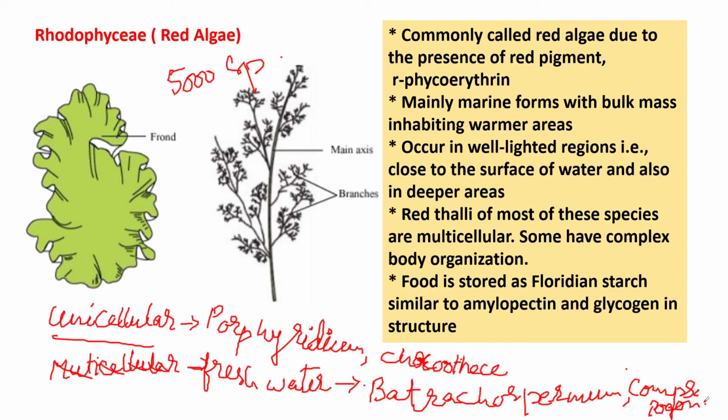The male sex organ of a red algae is the spermatangium, which contains the single non-flagellated male gamete. Understand? So this word is very, very important.